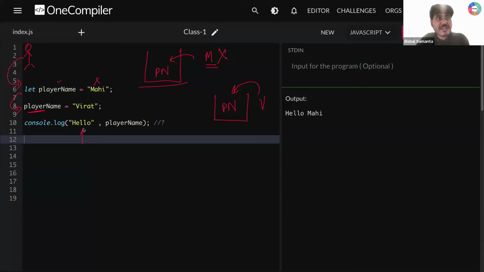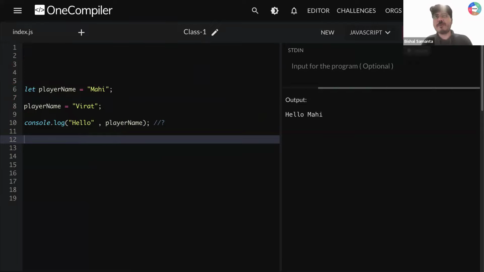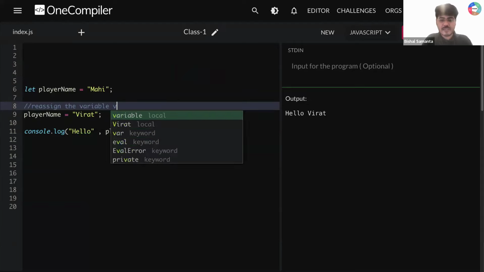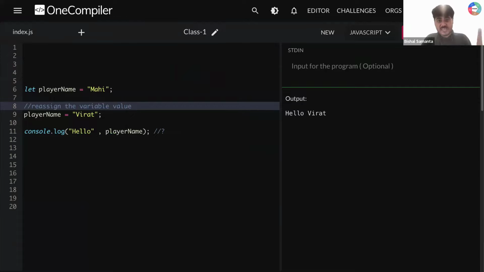After that, line number 10, hello, and then player name. Now I don't have Mahi because I have removed it. I have reassigned the variable with a new value called Virat. So that is the reason if I print it, I'm getting hello Virat. So this is called reassign. Reassign the variable value. Is this super clear? Initially I created a variable with value Mahi. After that I changed that variable value to Virat.